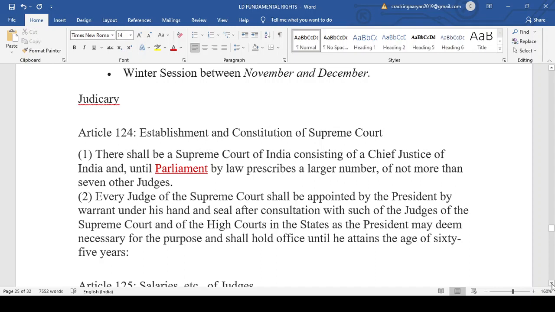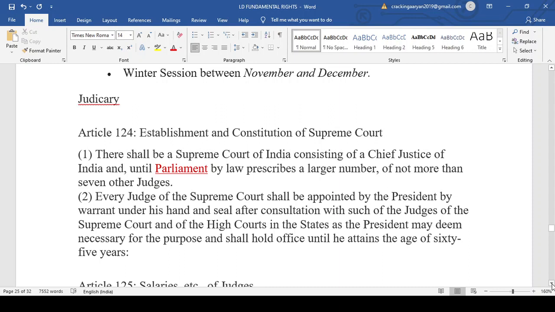There shall be a Supreme Court of India consisting of a Chief Justice of India and, until Parliament by law prescribes a larger number, not more than 7 other judges. This was at the time when the Constitution was instituted. At present, we have 34 judges. Every judge of the Supreme Court shall be appointed by the President by warrant under his hand and seal after consultation with such judges of the Supreme Court and of the High Courts in the states as the President may deem necessary for the purpose, and shall hold office until he attains the age of 65 years.